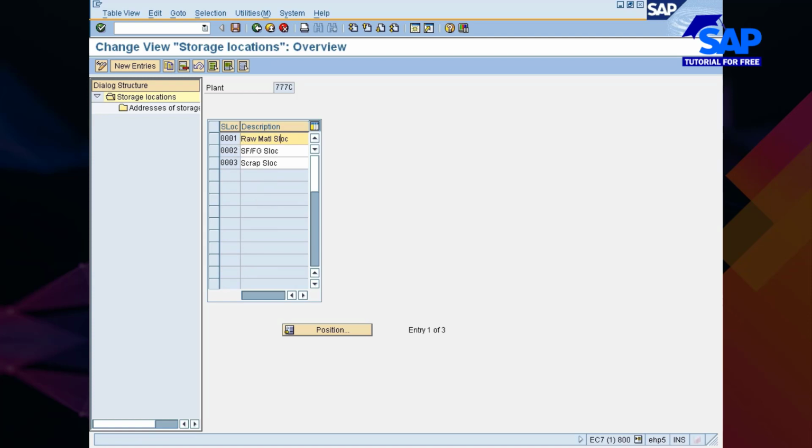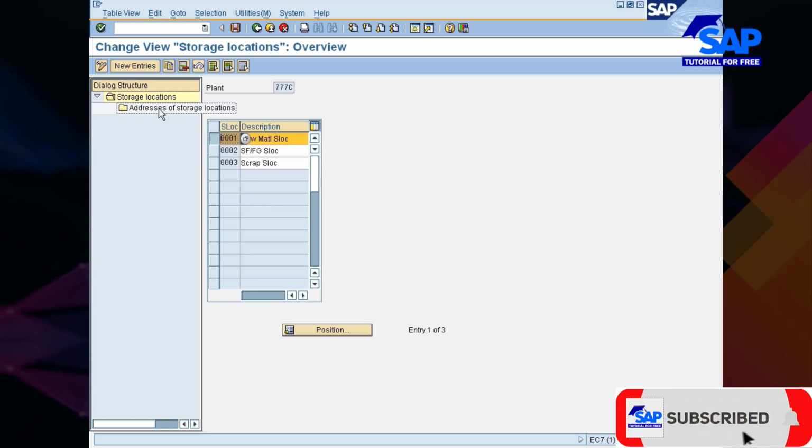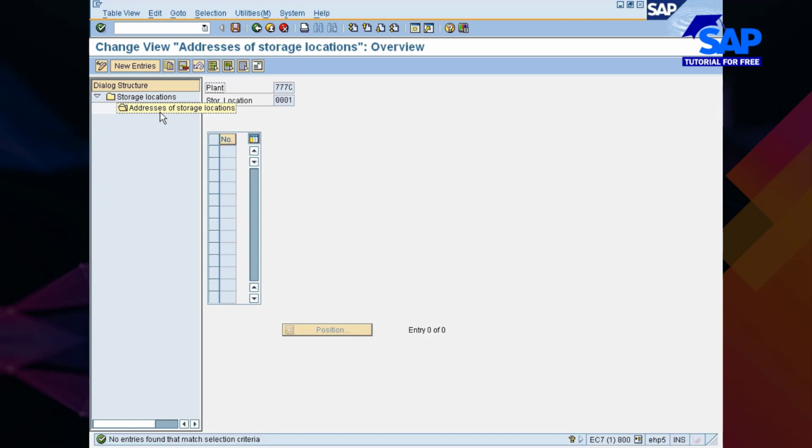And also, if you want to maintain the address for the storage location, you can just go to this place, addresses for storage location, create new entries here, just maintain something like 01 and then select this one.